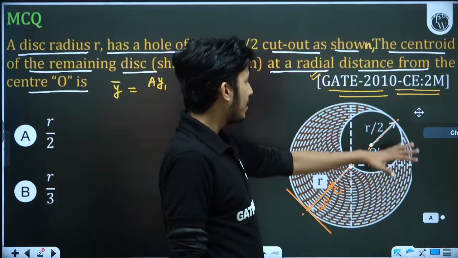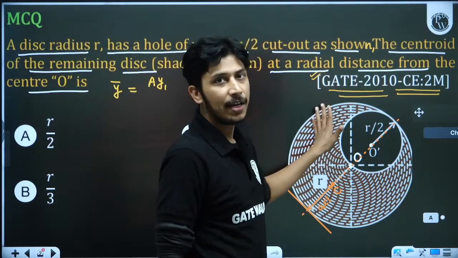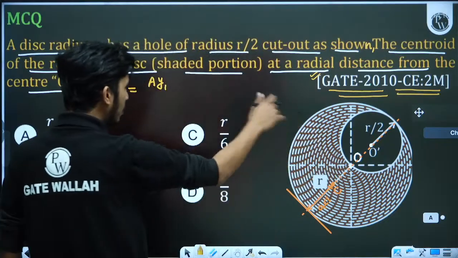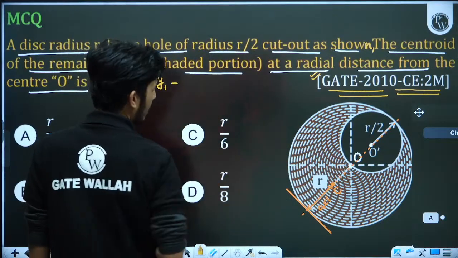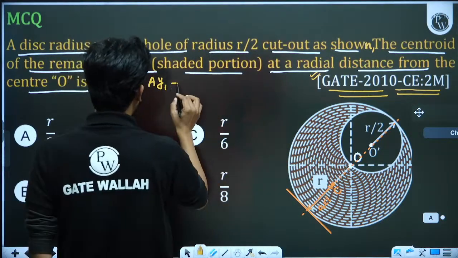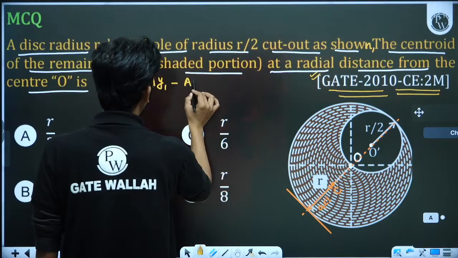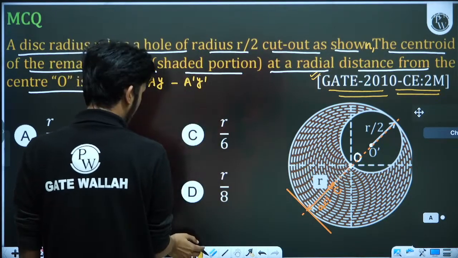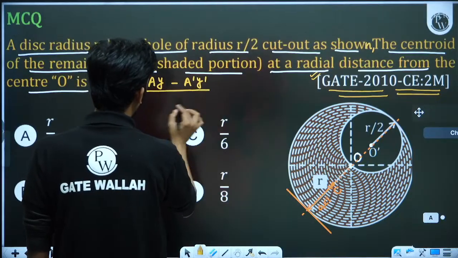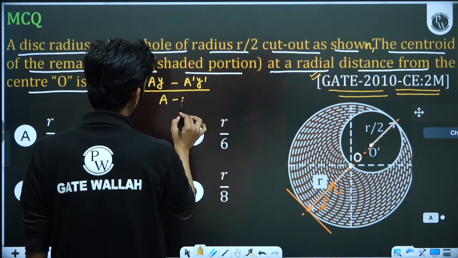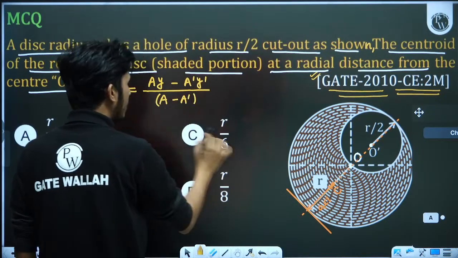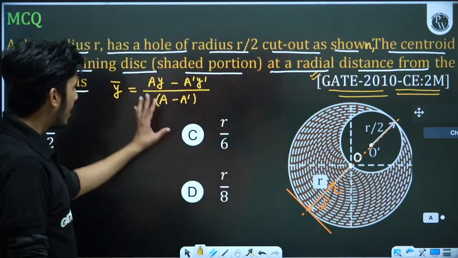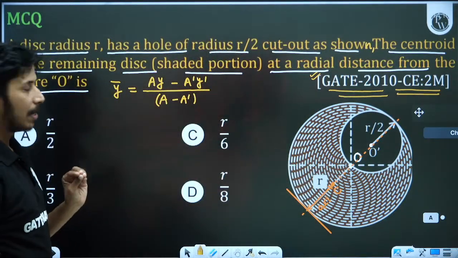A we are taking as the full area. Full area is pi r square, the whole circle area. But here this is a hollow portion, so we will do minus a dash into y dash. This is not y1, this is y only. Upon total area. What is total area? Total area is A minus A dash, because total area is the complete area pi r square minus this hollow area. So this is the direct method. Using this direct method, we can calculate the answer directly.